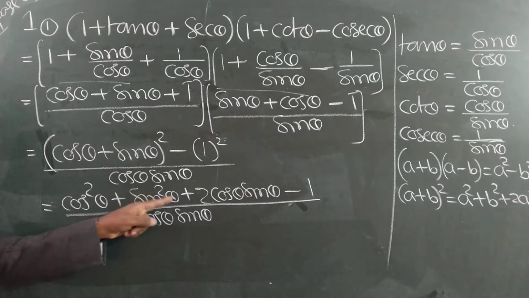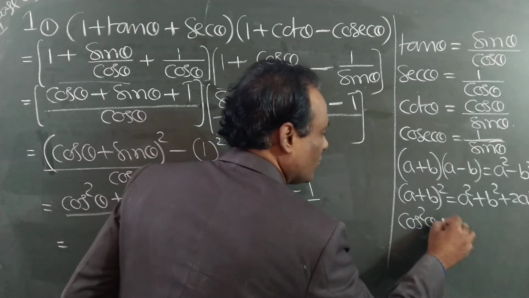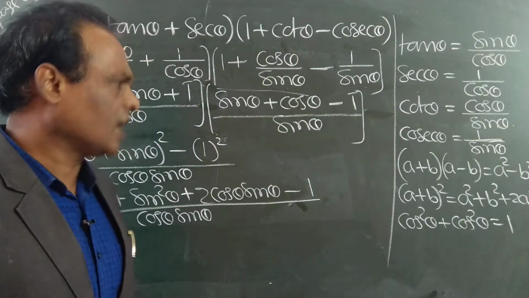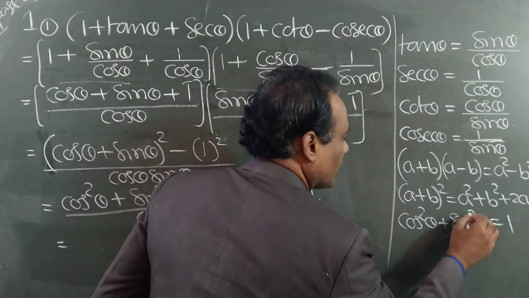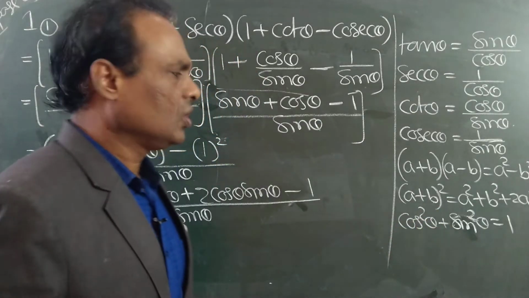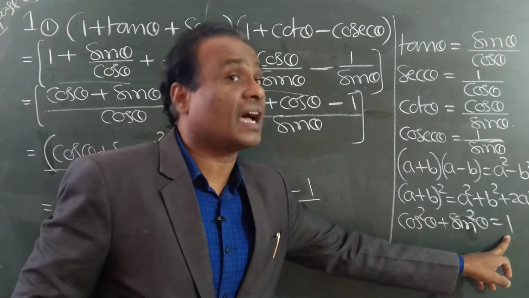Cos square theta plus sin square theta. See the identity? First identity. First formula. Yesterday I told this formula. Of course, we wrote sin square plus cos square, but plus means A plus B, B plus A, both are same. So sin square theta plus cos square theta is equal to 1, the formula I gave.